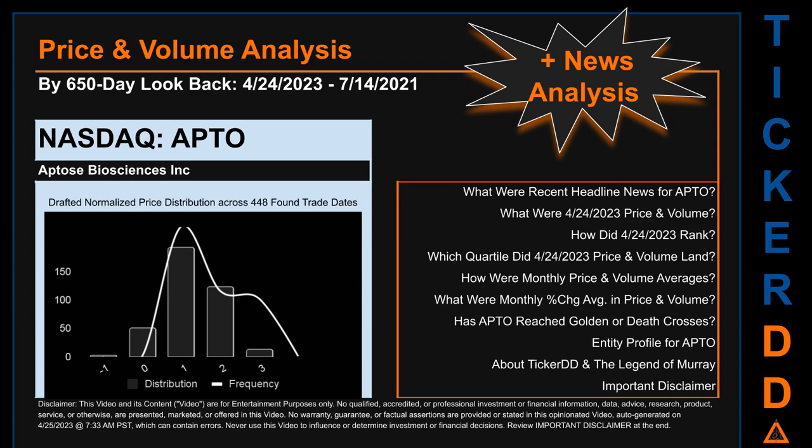Remember that this is just a drafted, in progress, observational model to best fit abstracted third-party data into various opinionated views. Before we jump into price and volume analysis, let's look at recent headlines for APTO.